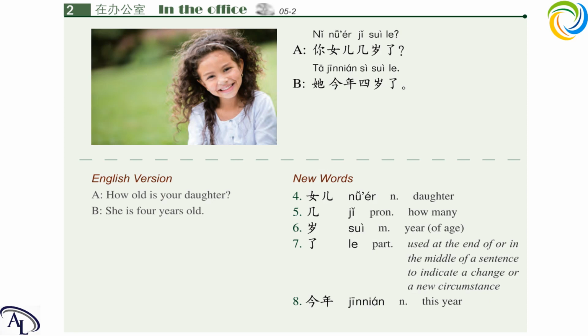We can remove 的 because 女儿 is a kinship to me, so I can omit it. Okay, 我女儿. Next, your daughter is 你女儿, his daughter 他女儿, her daughter 她女儿.